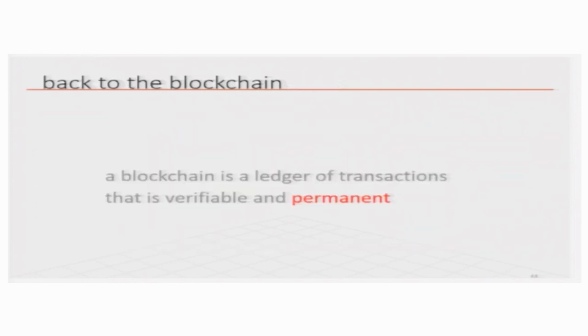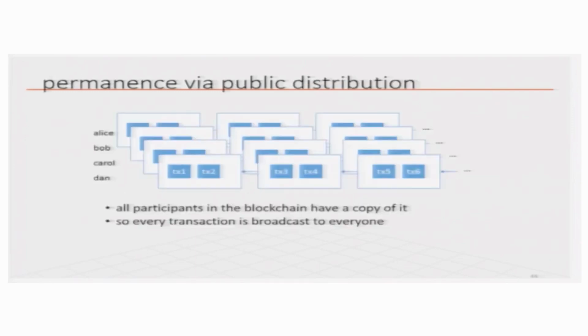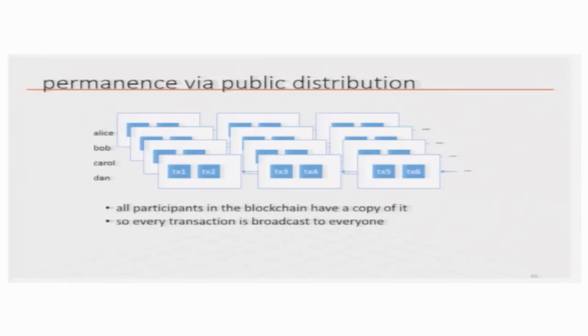Back to the discussion on blockchain again, that verification part is done, now the question of permanence. One way to have permanence is that it is highly tolerant to failure of storage. For example, if the transactions are all stored in one central location and that location fails, then you have lost the data. But blockchain, as I said, is a dynamic structure, it keeps growing, but at any point everybody has a copy of the current blockchain.